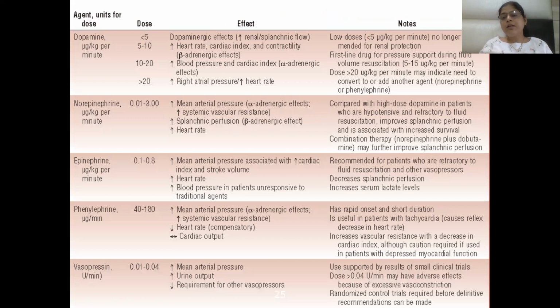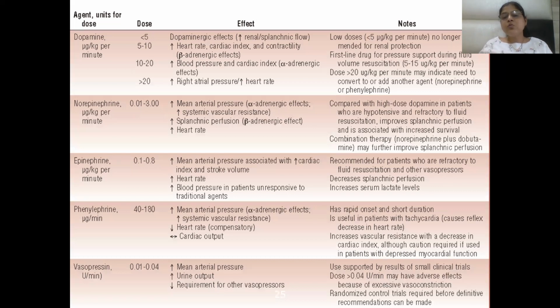Norepinephrine acts on the alpha-1, alpha-2, and beta-1 receptors. It's the main drug of choice, and it increases splanchnic perfusion, and it also has the effect of increasing heart rate. Epinephrine also increases heart rate, increases blood pressure and mean arterial blood pressure, and increases the cardiac output and stroke volume.